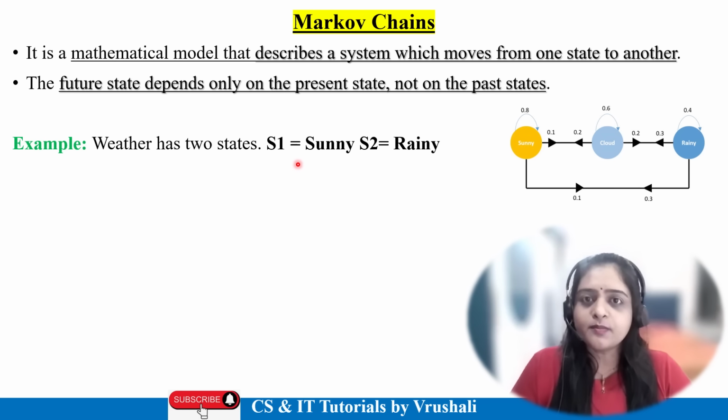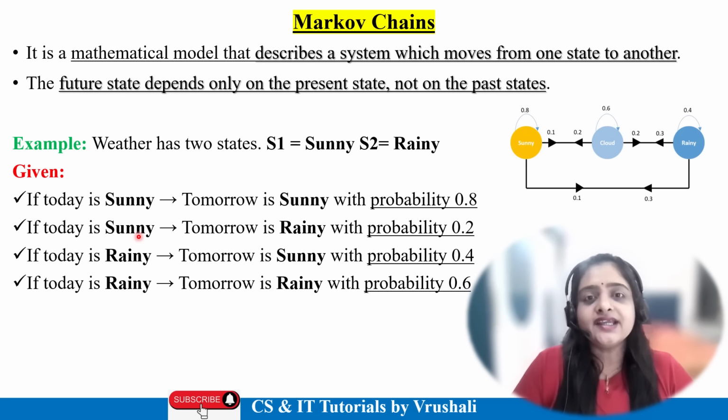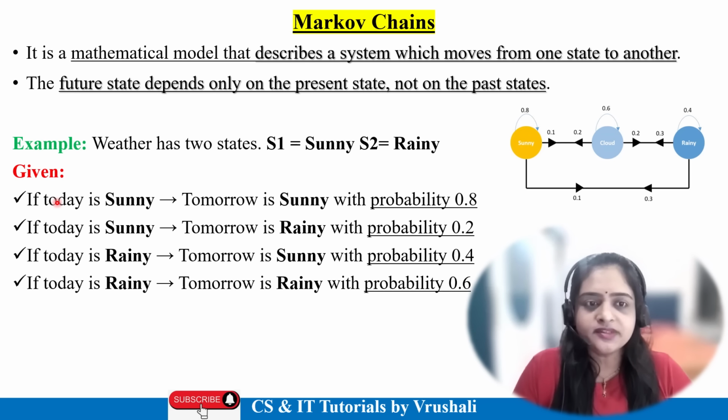Suppose there are two states: S1 is sunny and S2 is rainy. As per the Markov chain algorithm, we find the chain of states of a particular system. Assume that if today is sunny, tomorrow is also sunny with probability 0.8, or 80%. If today is sunny, tomorrow is rainy with probability 0.2, that is 20%.